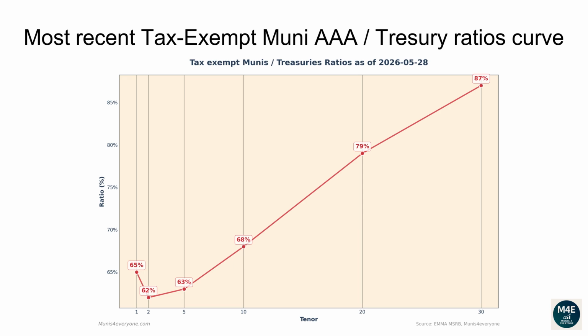The current one-year ratio is 65%. The 2 years ratio is 62%. The 5 years ratio is 63%. The 10 years ratio is 68%. The 20 years ratio is 79%. The 30 years ratio is 87%.